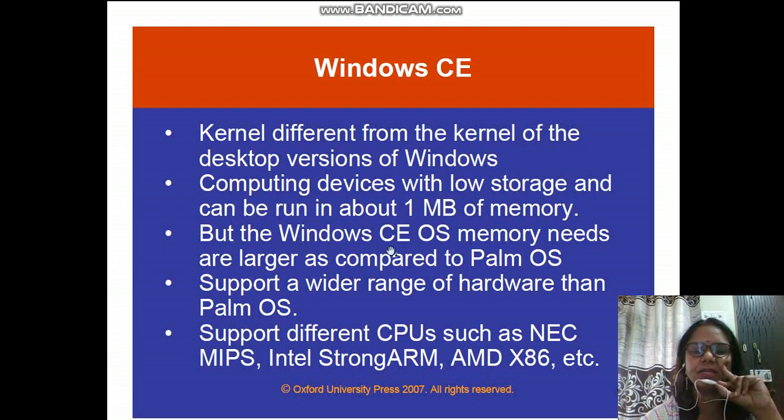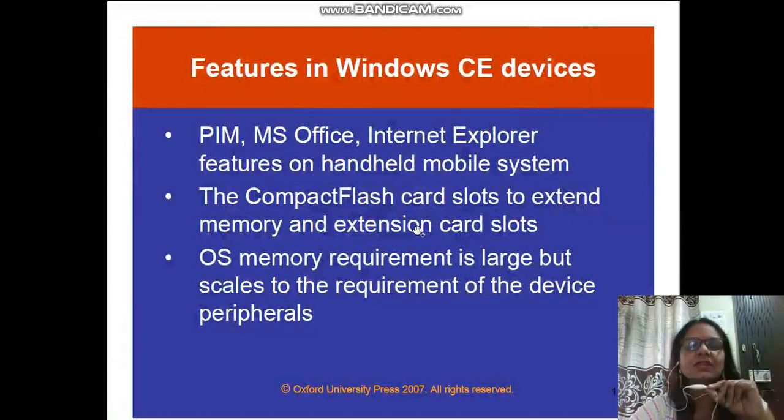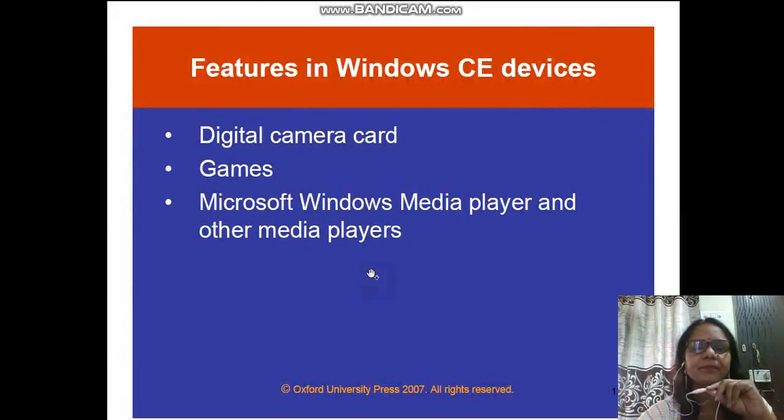Computing devices with low storage can run in about 1 MB of memory space, and the Windows CE operating system's memory needs are larger compared to the Palm operating system. So the memory size when we consider Windows CE is much more compared to the Palm operating system, and it supports a wider range of hardware. These are some of the features this operating system has.